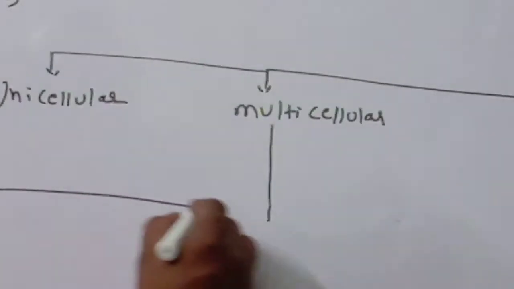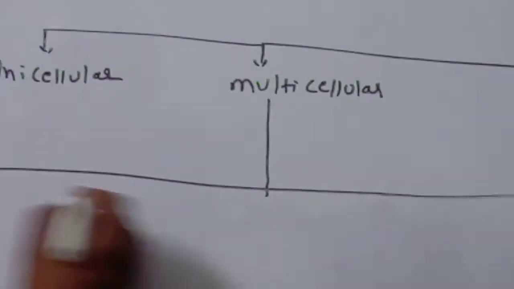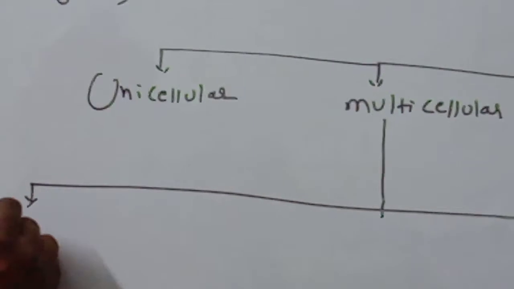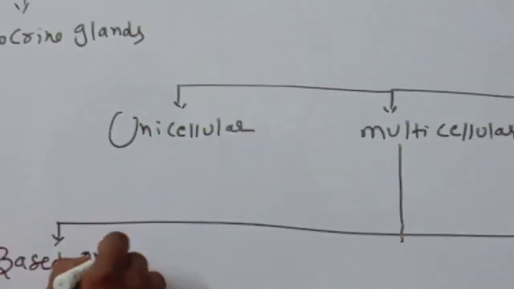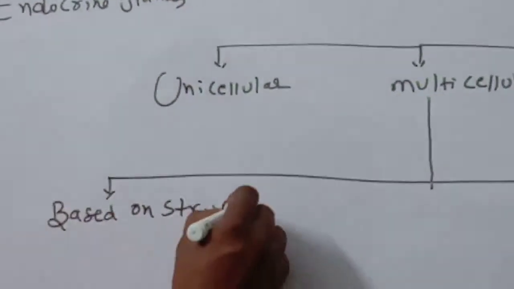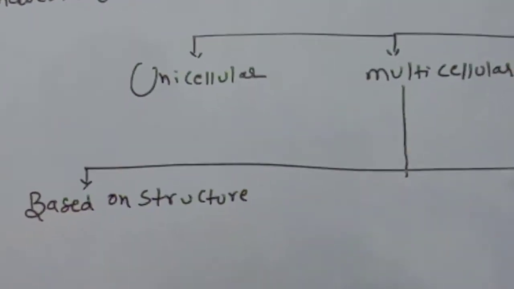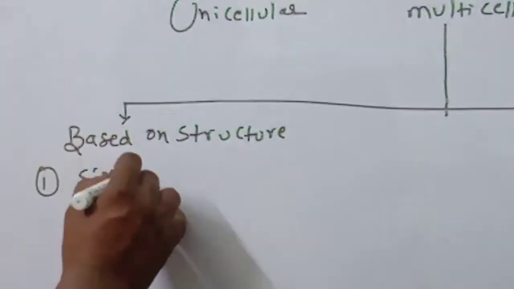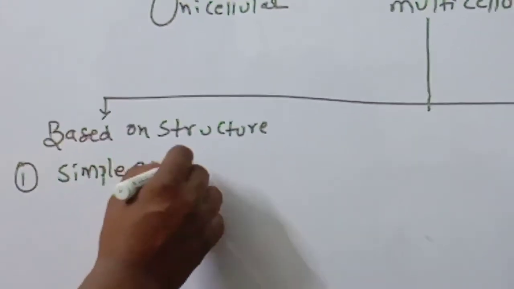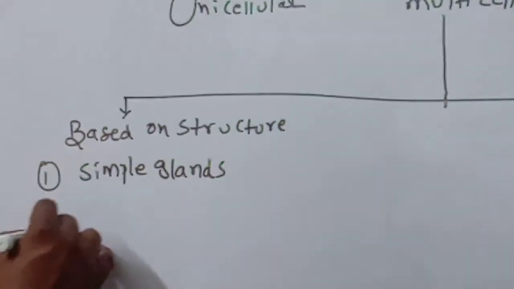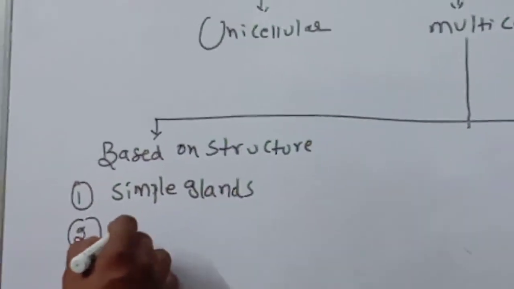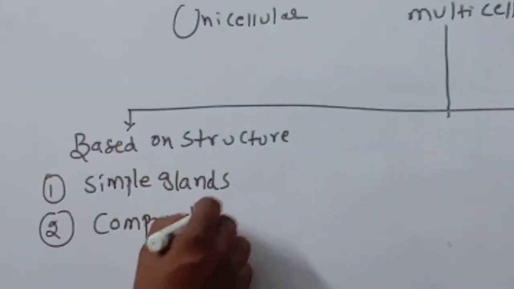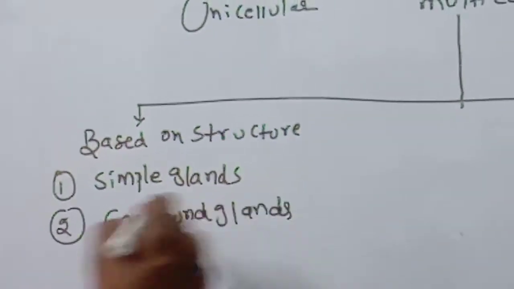Multicellular glands are divided, based on structure, into simple glands and compound glands.